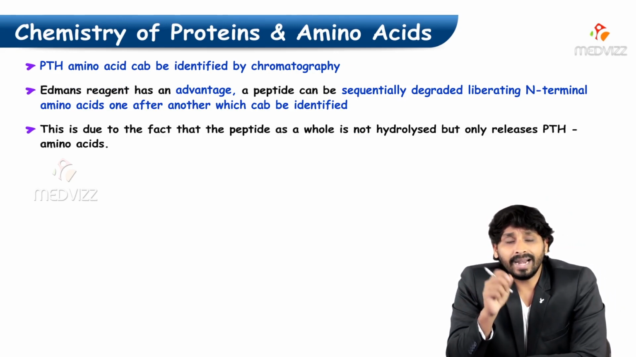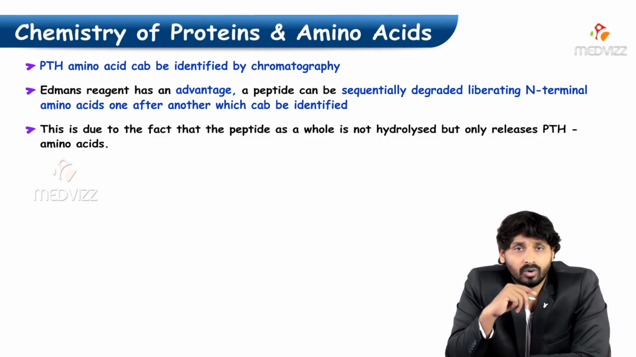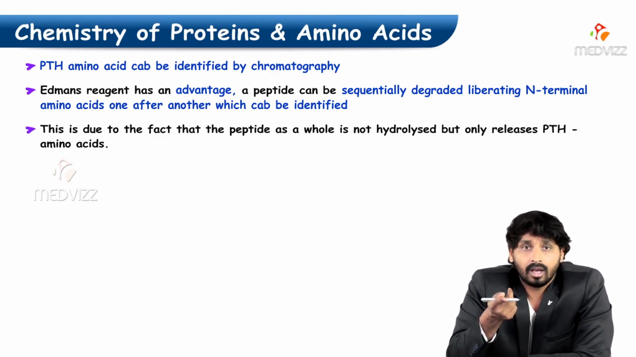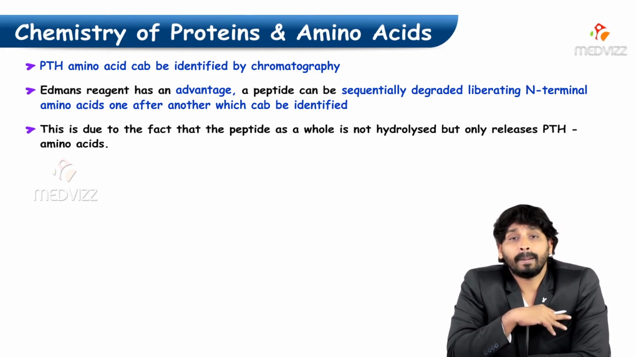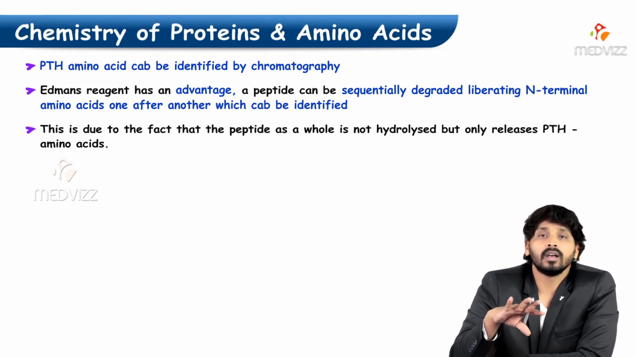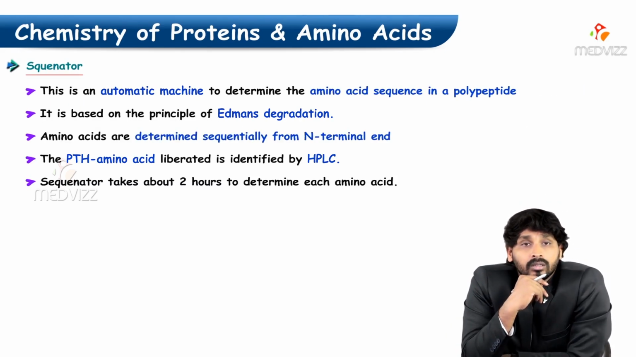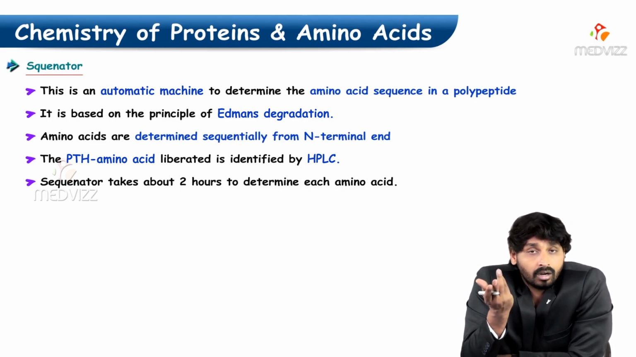Compared to Sanger's, Edman's reagent has an advantage. A peptide can be sequentially degraded, liberating N-terminal amino acids one after another, which can then be identified. This is because the peptide as a whole is not hydrolyzed; it only releases the PTH amino acid. And the sequenator, the automatic machine, makes it not so time consuming.